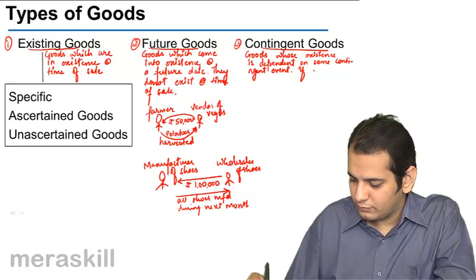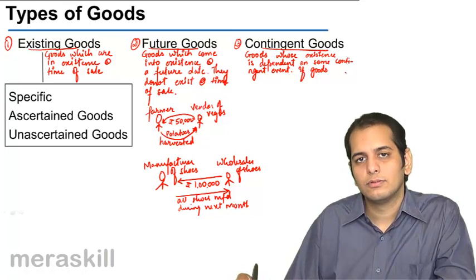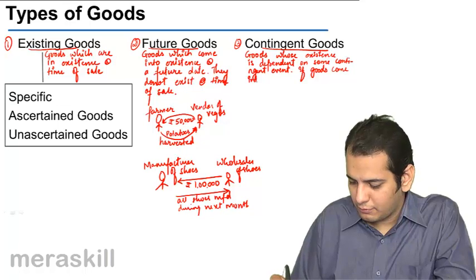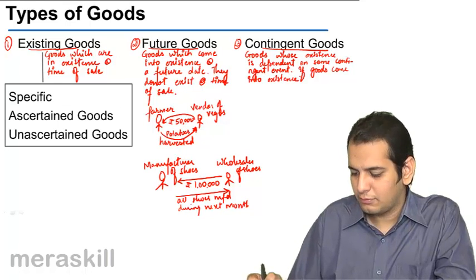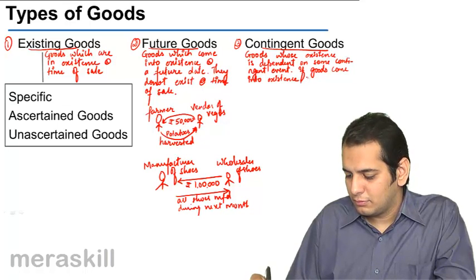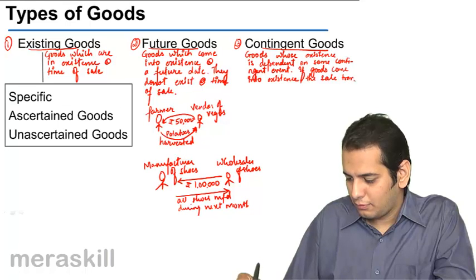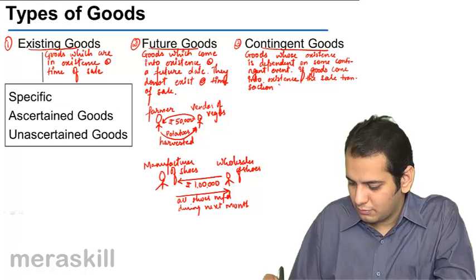So if the goods come into existence, the sale transaction happens.